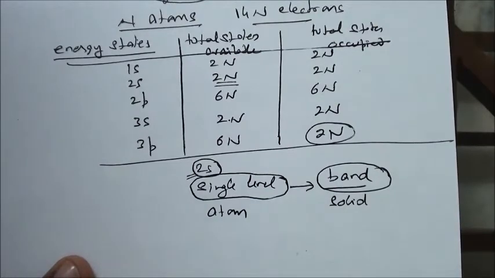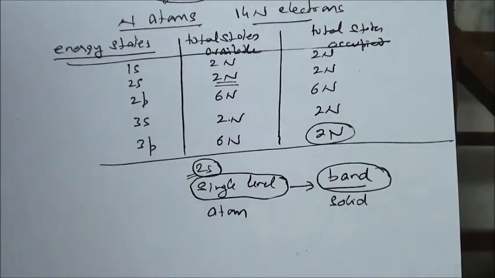So as a result, the single energy level, the concept which is applicable to isolated atoms, is no longer valid for the atoms when they are in the solid. Each level gets shifted in its energy and forms bands. In each band we have a large number of discrete energy levels actually.